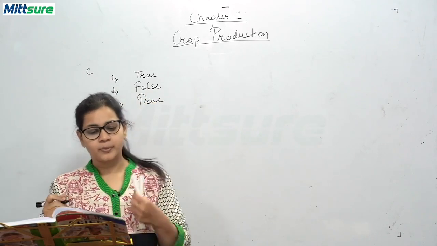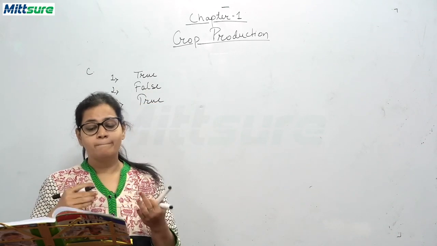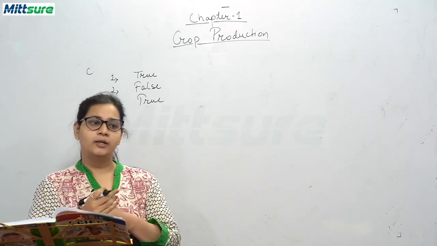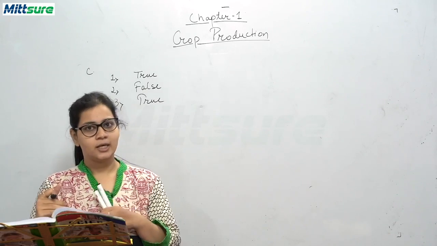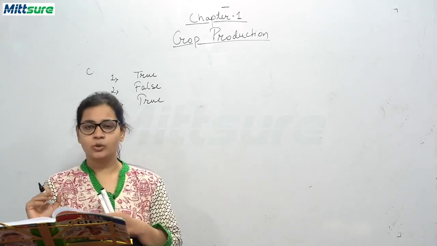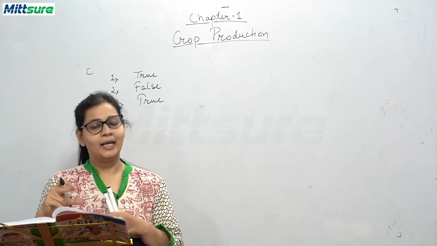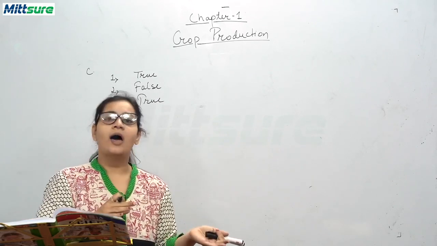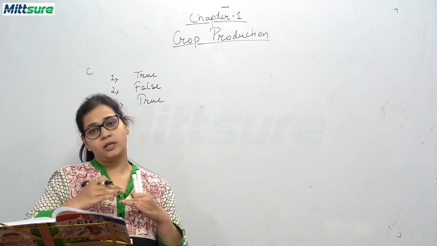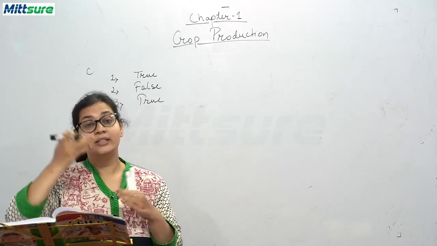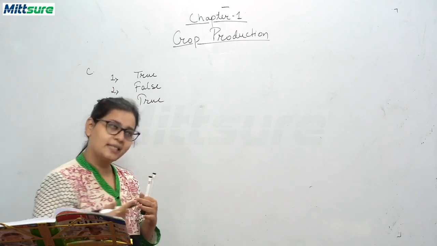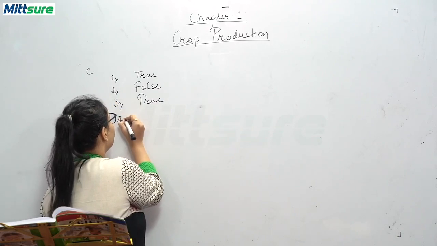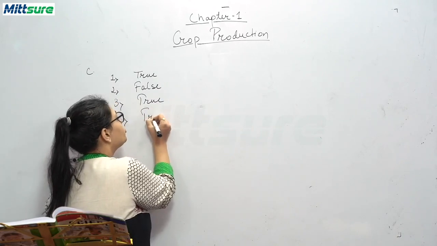Now, next. Paddy is sown by the transplantation method. What is the transplantation method? A small nursery is there, seeds are sown in that nursery and grown into plantlets. After the plantlet has grown, it is transferred to a large field and grown at a particular distance, and this process is called transplantation. And yes, paddy is grown by the method of transplantation. So it is true.